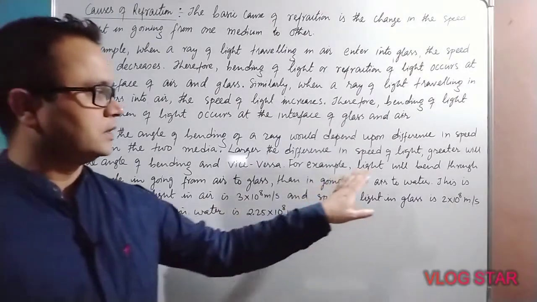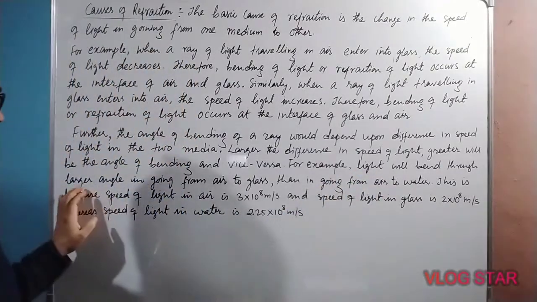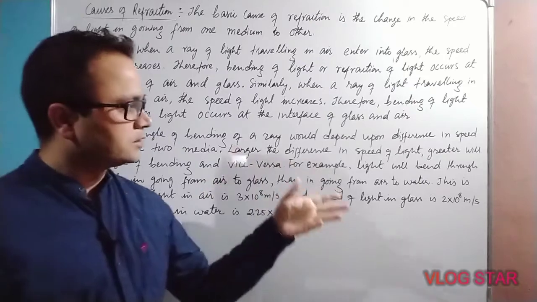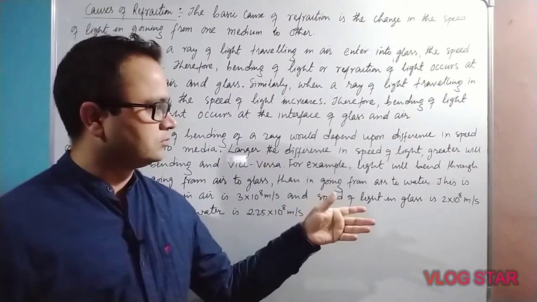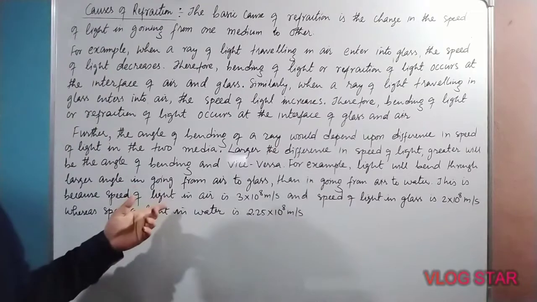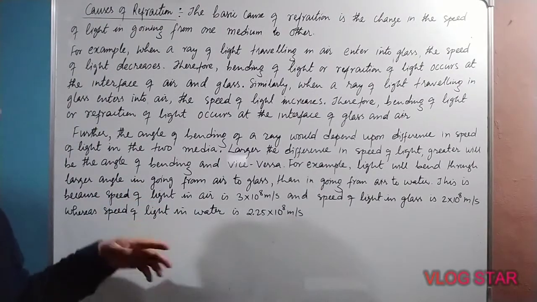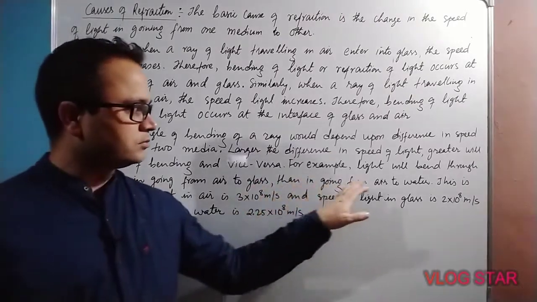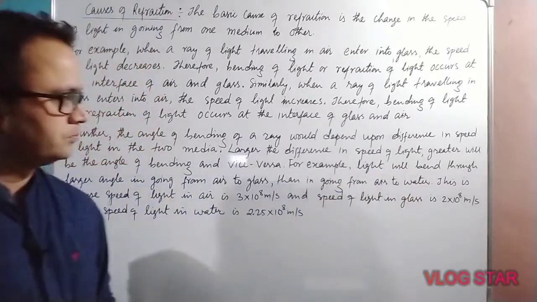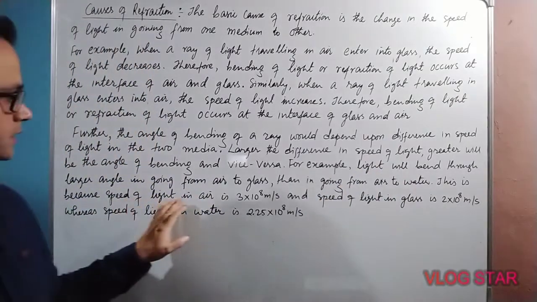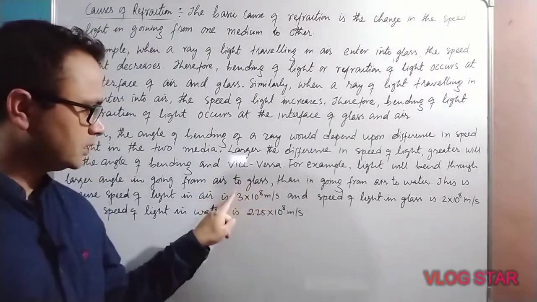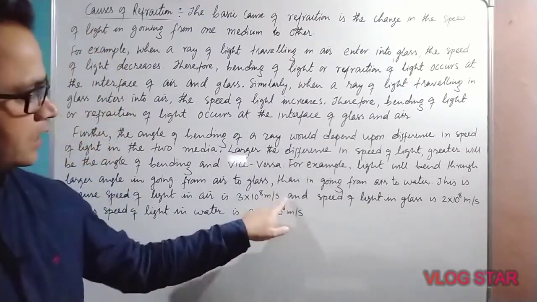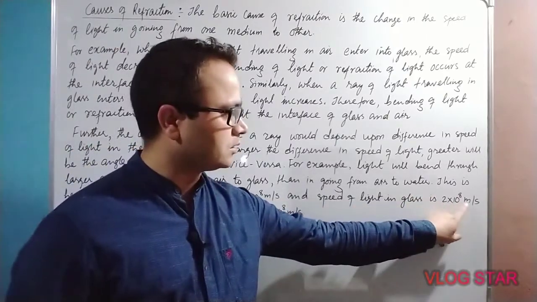For example, light will bend through a larger angle in going from air to glass than in going from air to water. This is because we know that the speed of light in air is 3 into 10 to the power 8 meter per second, and the speed of light in glass is 2 into 10 to the power 8 meter per second.